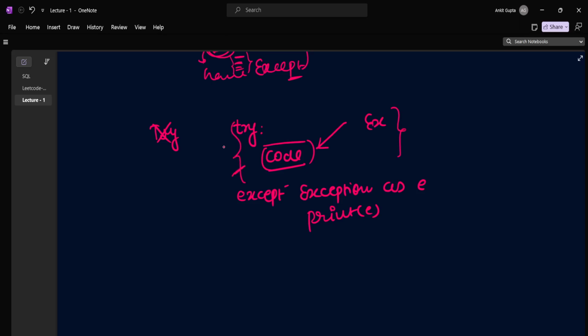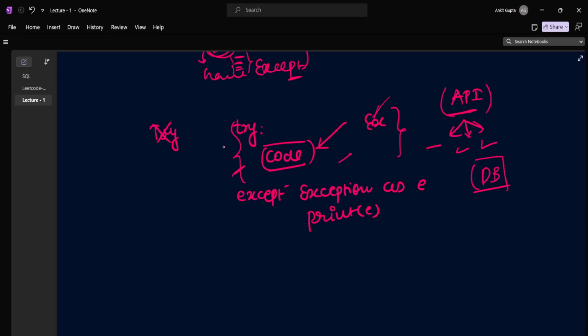Let's say you are fetching data from an API. There are a lot of cases in which we can get an exception: the server is down, or the API is not proper, or the payload which we passed via that particular API is not correct. This kind of code we should always put in the try block. Let's say you are doing a DB query. In those scenarios, we should put that particular piece of code in the try catch block.